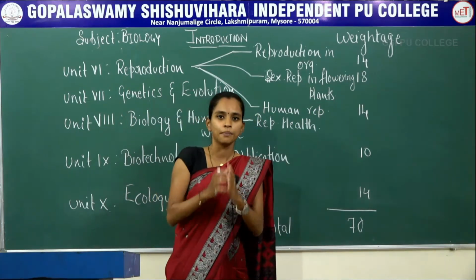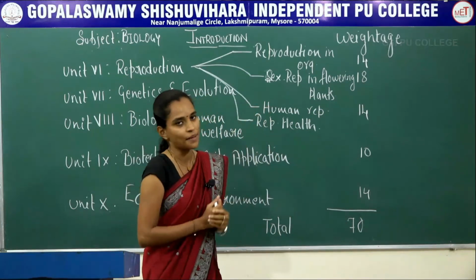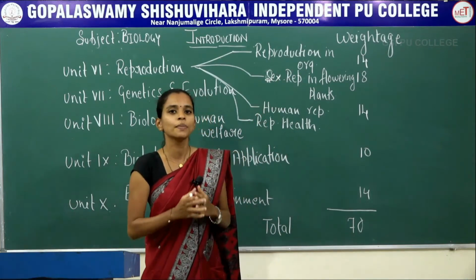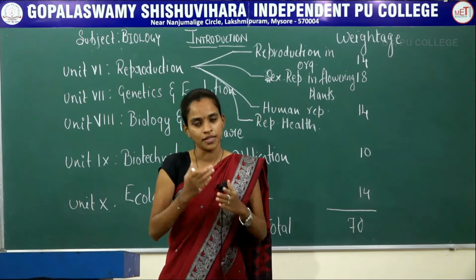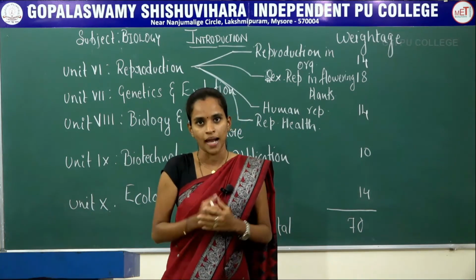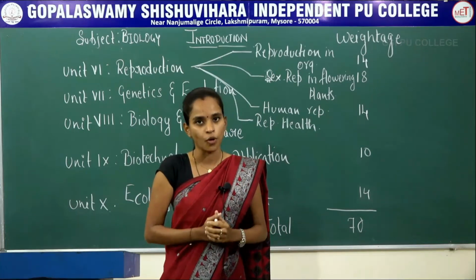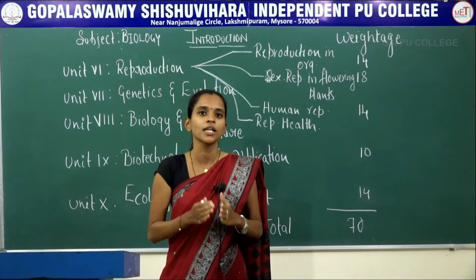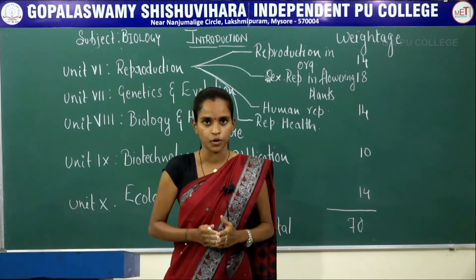In the first chapter, reproduction in organisms, you will be studying certain types of sexual and asexual reproduction, especially in plants, plus vegetative propagation, along with the events included under sexual reproduction.